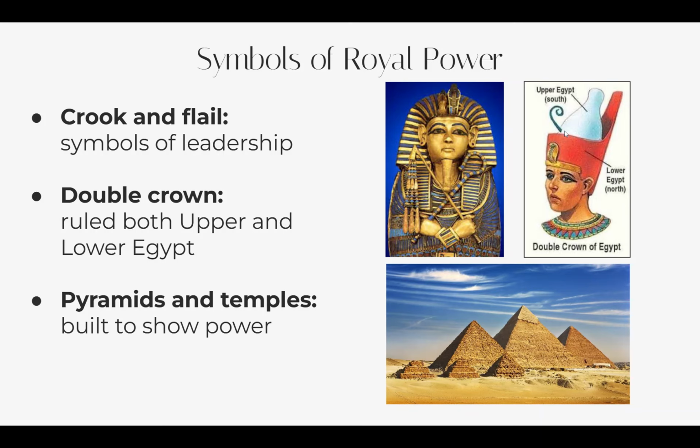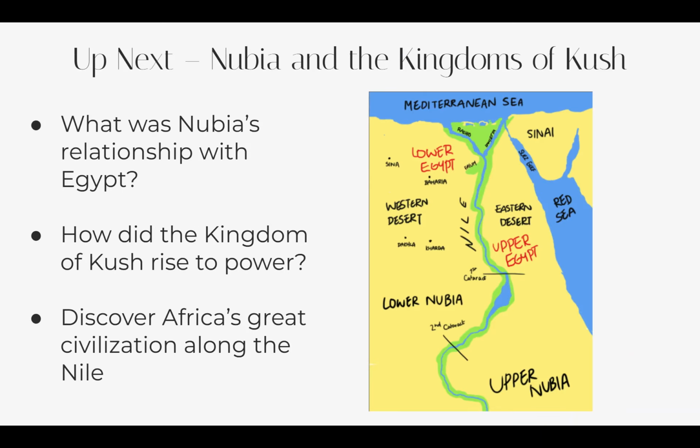So, if a pharaoh was wearing a white crown, just this part, then that means they ruled Upper Egypt in the south. If they just had the red part, then they ruled Lower Egypt in the north. But if they had the double crown, both of these, such as Menes, they ruled both Upper and Lower Egypt. Now, pyramids and temples were also very important to show how powerful and how wealthy these pharaohs were.